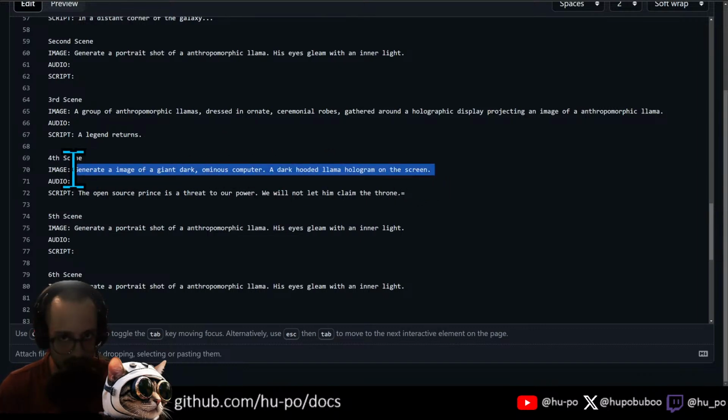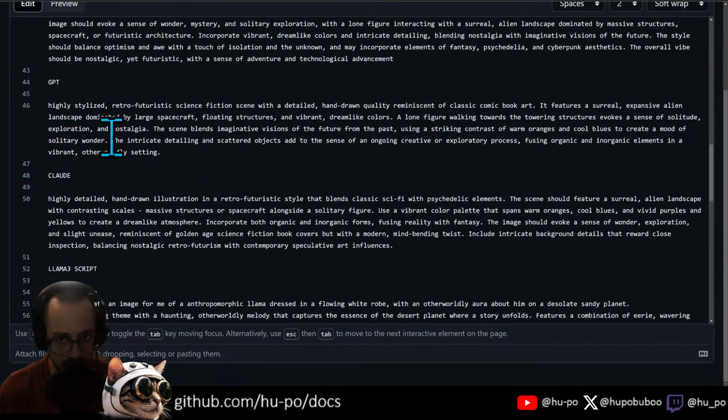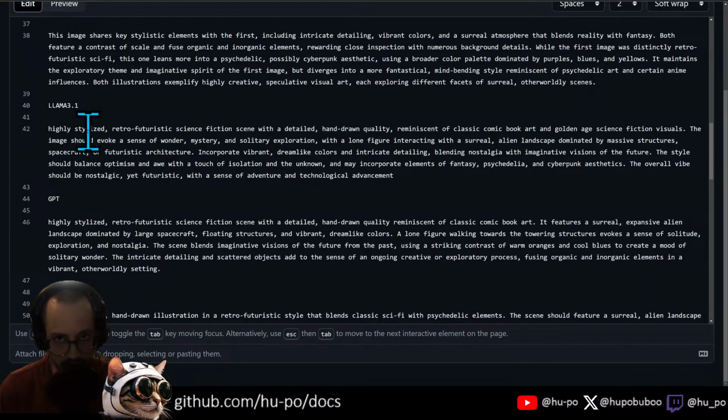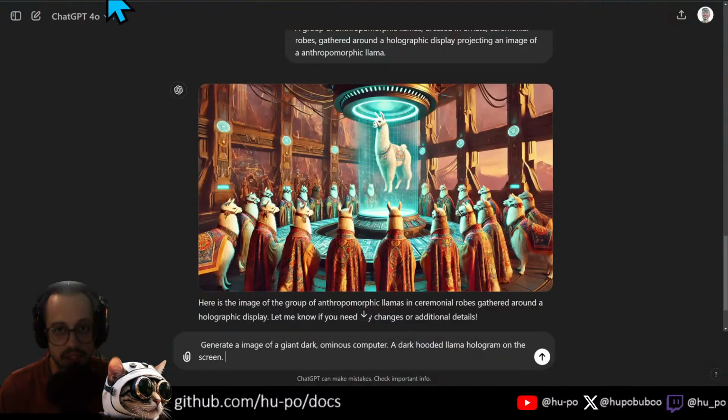Okay. So let's copy that. We're going to paste that into our image generator. Let's also add one of these style prompts. We had the Claude style prompt. We put the llama style prompt. Let's try now the GPT style prompt. Let's put the GPT style prompt here.